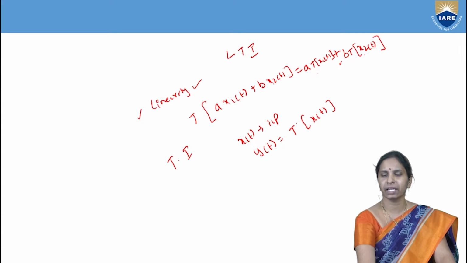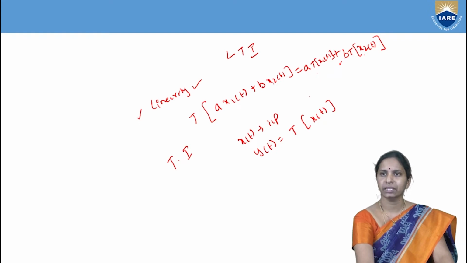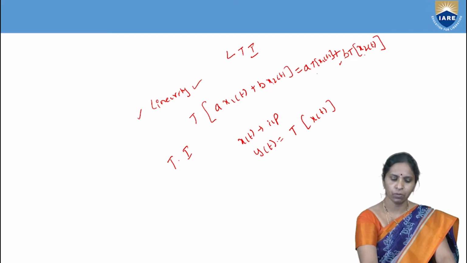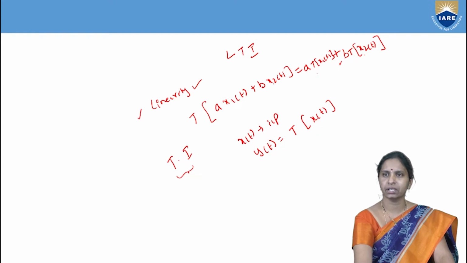Here, T indicates a transformation. It may be any operation. You perform an operation on the given input signal so that you get the response of the system as y of t. Now, the input-output characteristics should not vary with time. Then it is called a time invariant system.